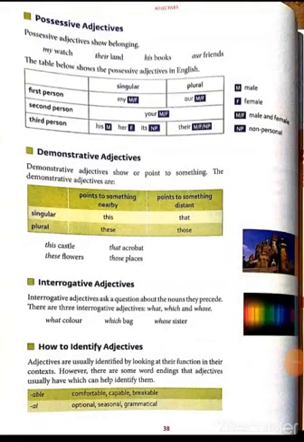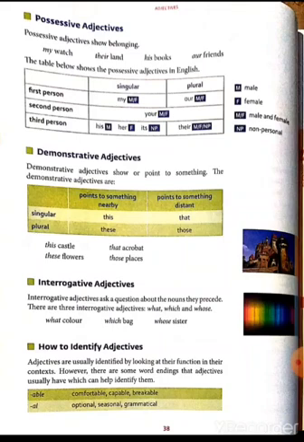Next, possessive adjectives. Possessive adjectives show belonging, like this: my watch, their land, his books, our friends. There is a table given in your book. The table below shows the possessive adjectives in English, by first person, second person, and third person.